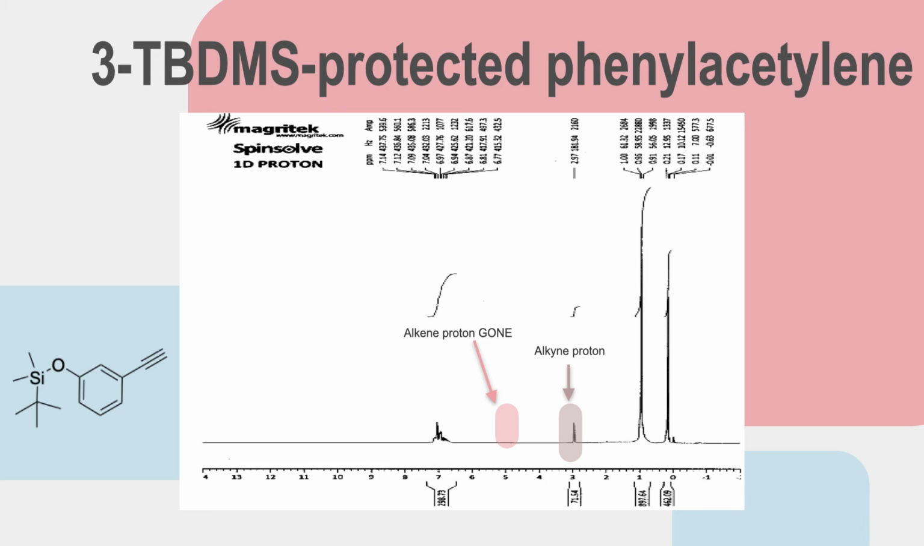This is an NMR spectra of the pure protected alkyne. Here we can see that the alkene proton near the halogens is gone, and the terminal alkyne proton is now present.